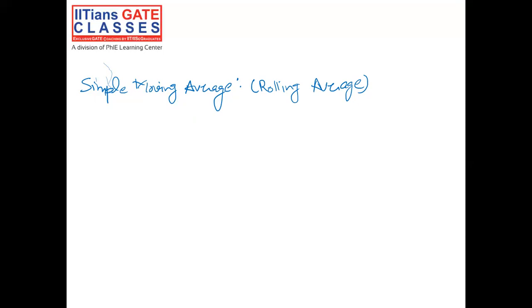So let's say in this particular method, you are given n as the period for simple moving average. Since we are taking a certain number of periods in the calculation, we can calculate our first forecast in the next period only.